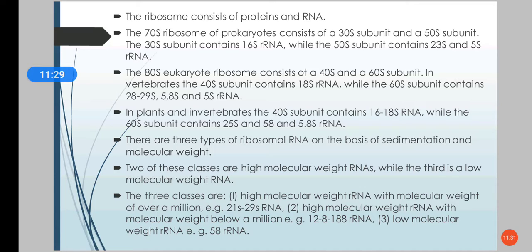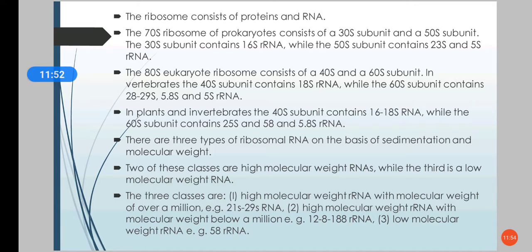On the basis of sedimentation and molecular weight, we can divide rRNA into three classes. Two of these classes are high molecular weight rRNA, and the third is low molecular weight rRNA. The first class is high molecular weight rRNA with molecular weight over a million; for example, 21S to 29S rRNA.